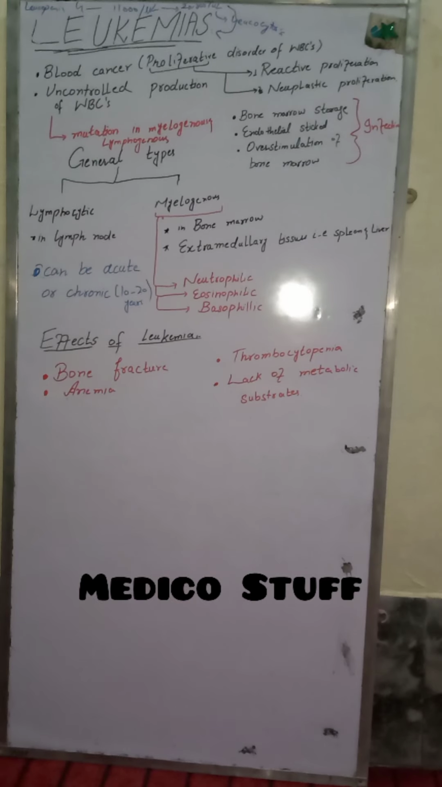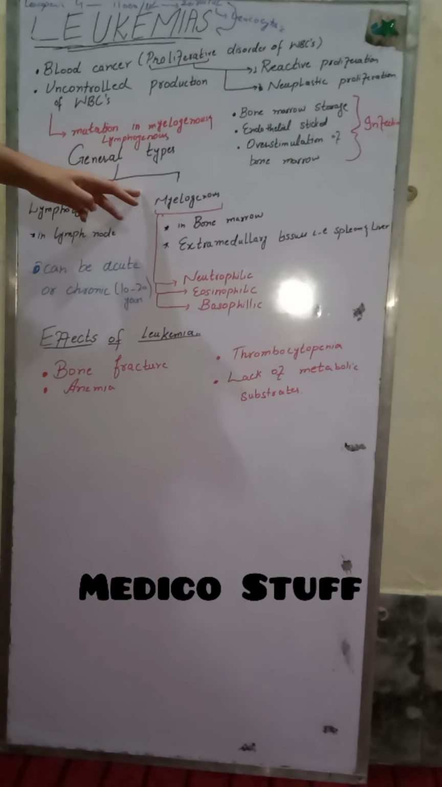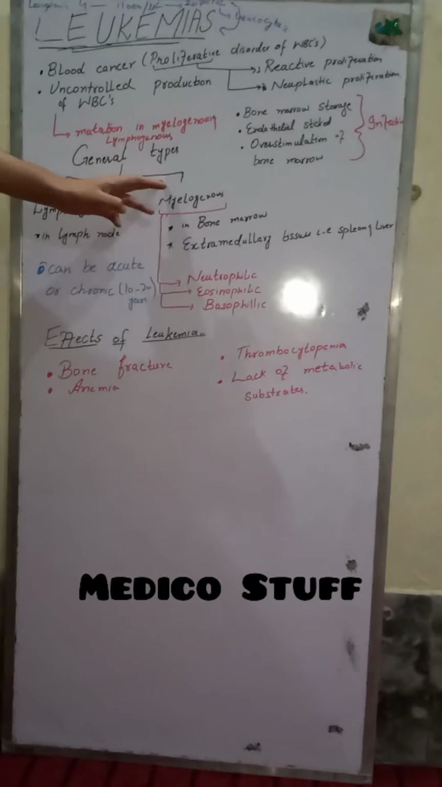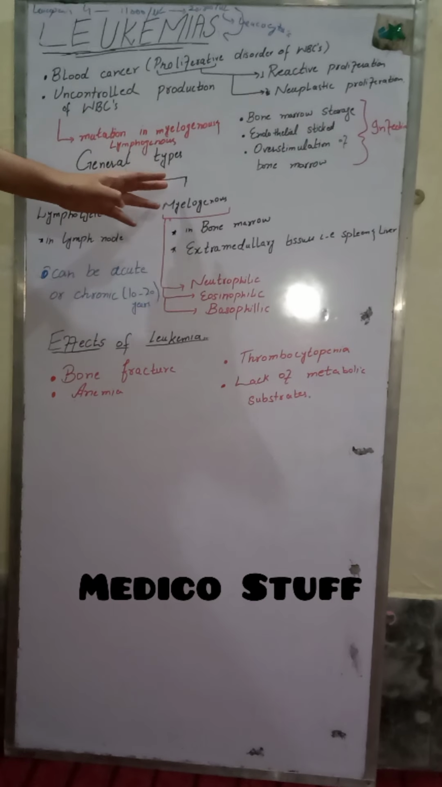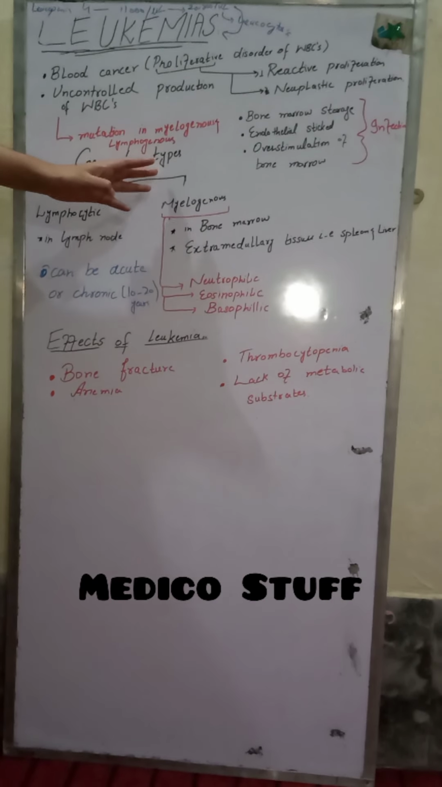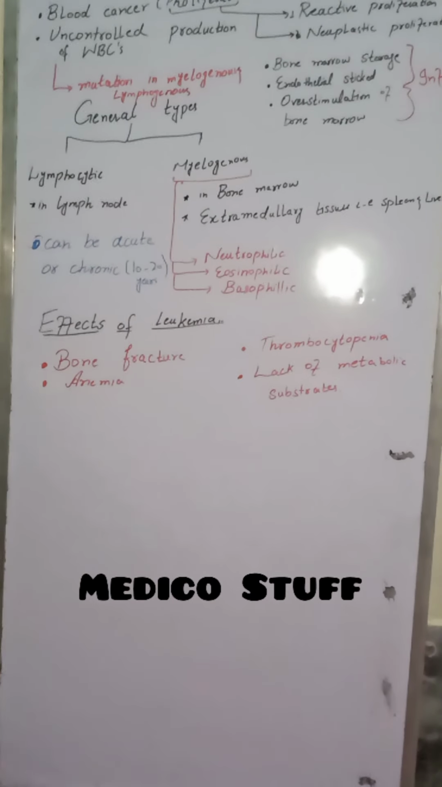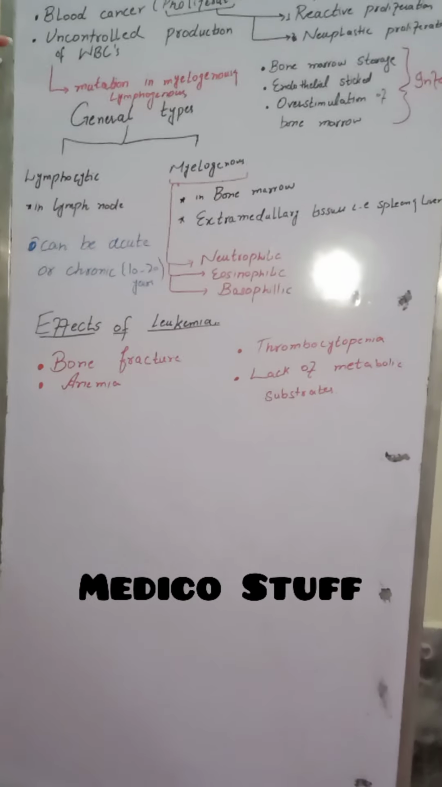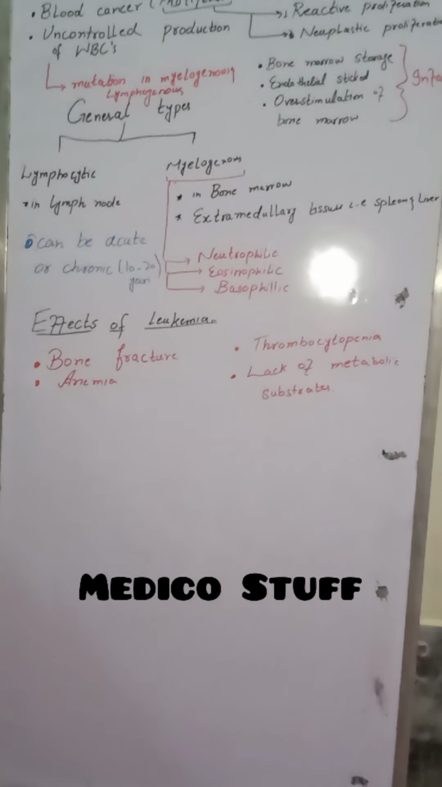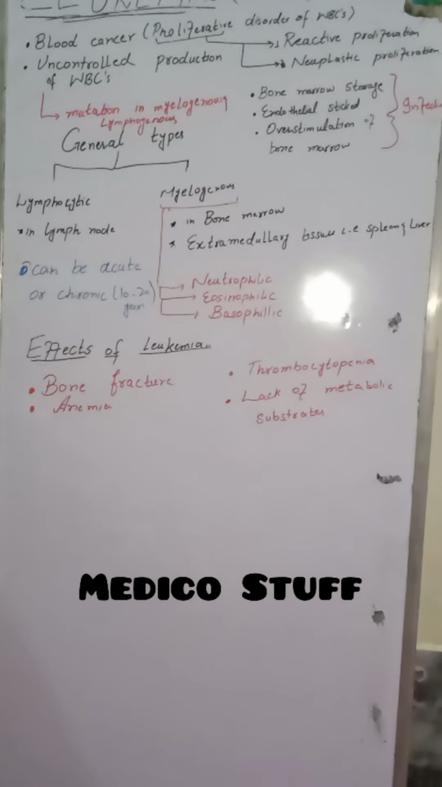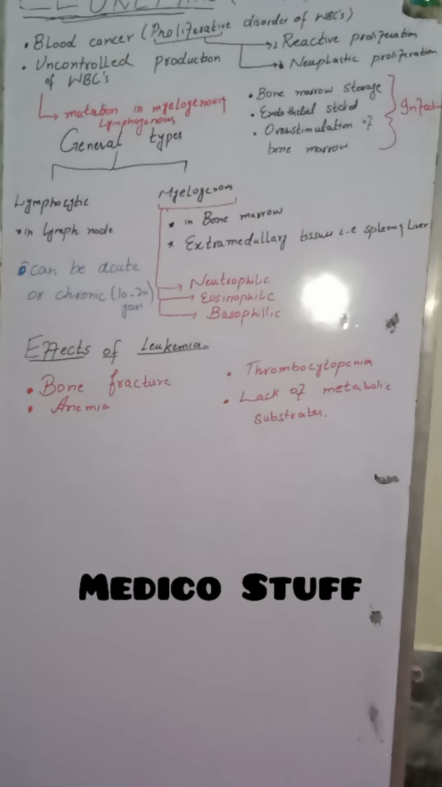Now, because myelogenous produces the three types, there is the origin of, there are 5 subtypes of WBCs: eosinophils, basophils, neutrophils, and then lymphocytes and monocytes.